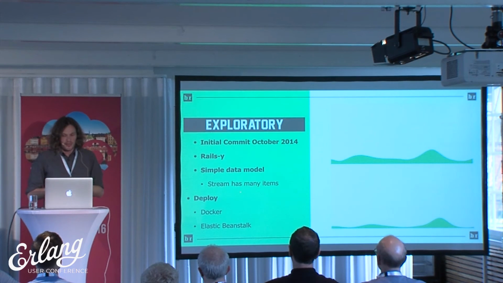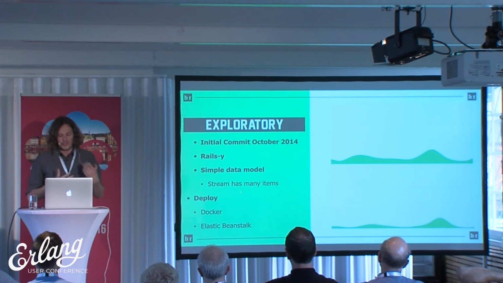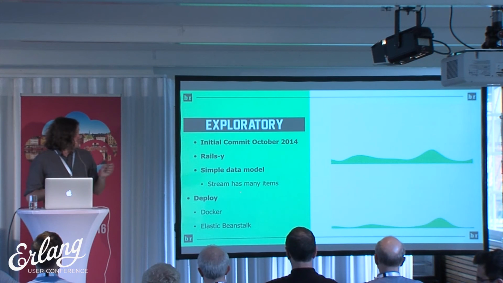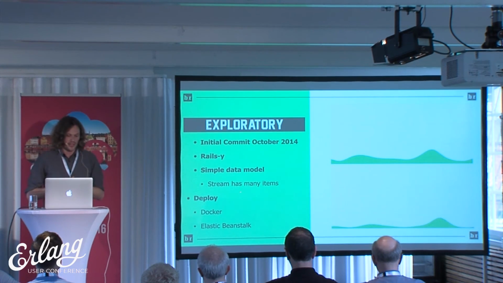We had a very simple data model at the time. At that time, Bleacher Report had very few content types in the app. So you had articles, videos, video articles, and that was about it. So it was a very simple model, which at the time, this was also Ecto 0.2.5. So it was a very, very early version of Ecto. And the full relationships hadn't really been defined at that point.